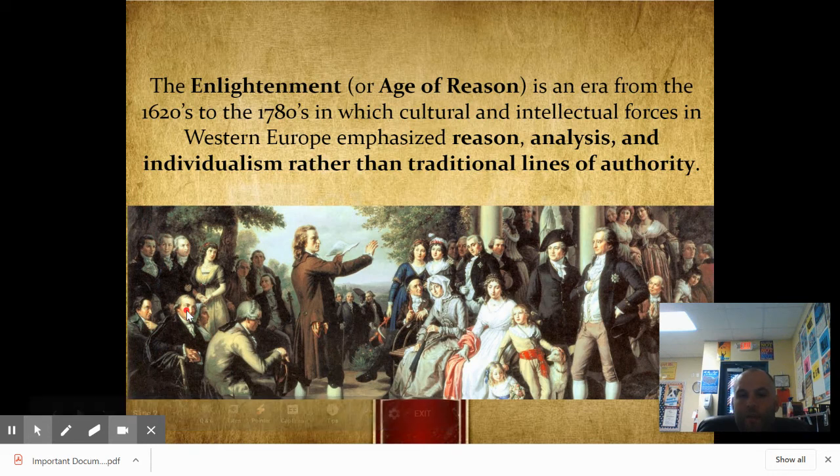So the Enlightenment was really a cultural, intellectual movement in Europe during this time period, where instead of focusing on being told what to do by kings or the Catholic Church or religion, they made decisions and wrote books and papers based on reason, science, math, logic, and really focusing on those types of things, kind of like a Renaissance. And for civics purposes, what you really need to know is the Enlightenment. There were many political philosophers writing ideas about government that had a huge influence on the people that would eventually end up creating our government.